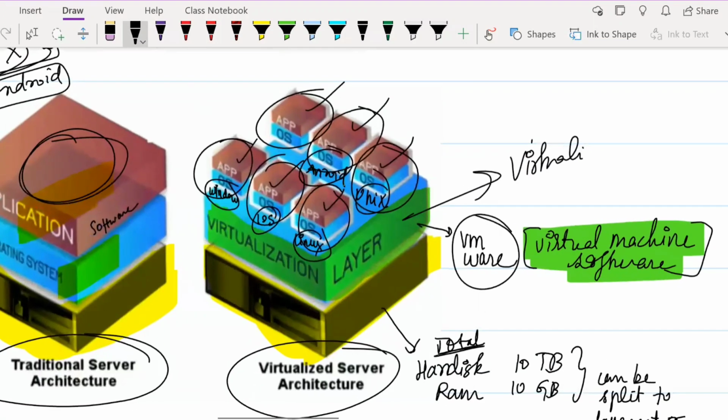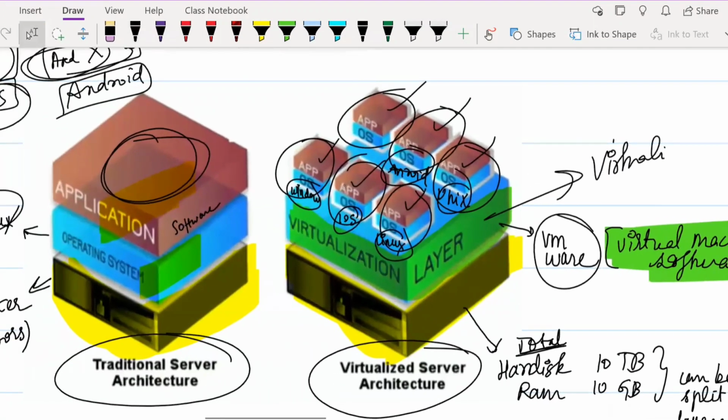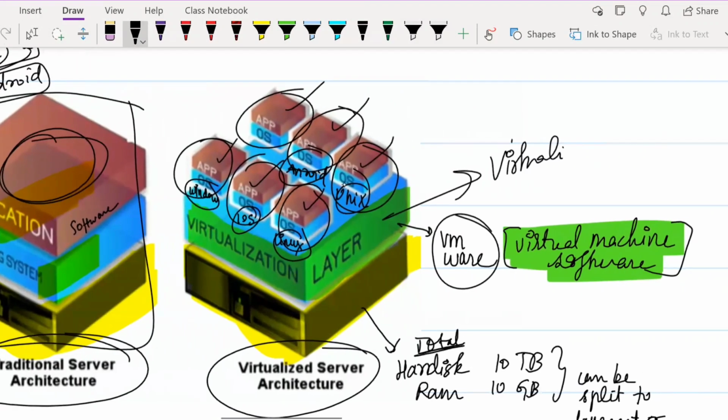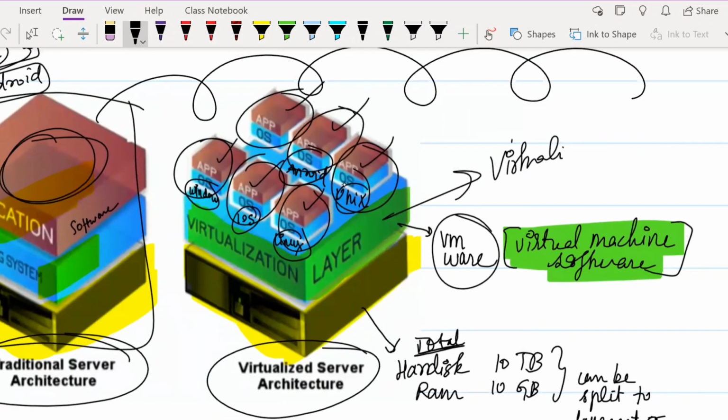Why did they bring in this concept? Because each system only supports one operating system, which is the reality. In general, if you don't have this virtualization software, that is how it is going to happen. Then they have to purchase a lot of systems to install multiple operating systems and multiple applications, correct? Since it was becoming a very expensive process, they brought in this concept of virtualization. Is the concept of virtualization clear?